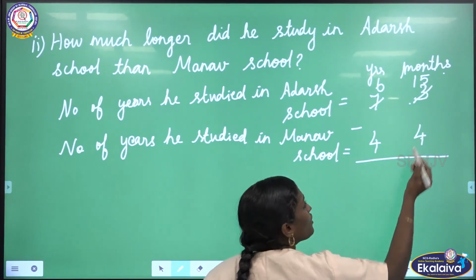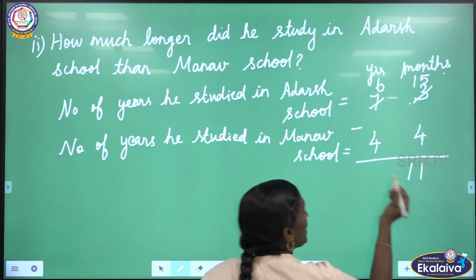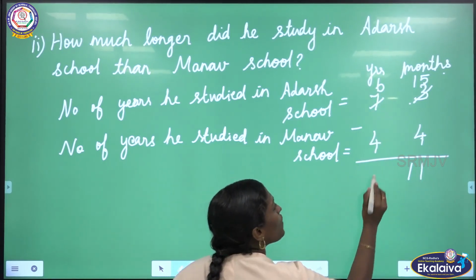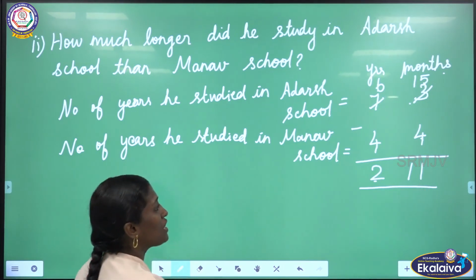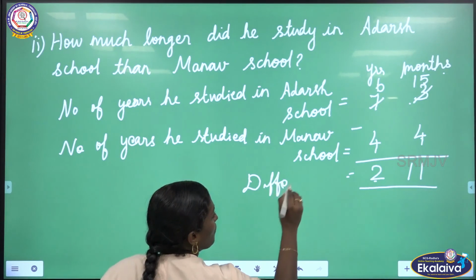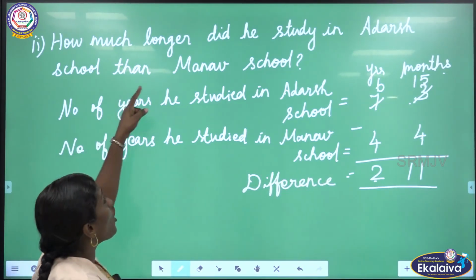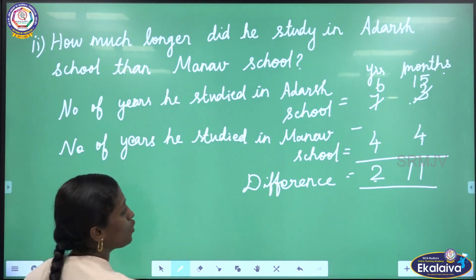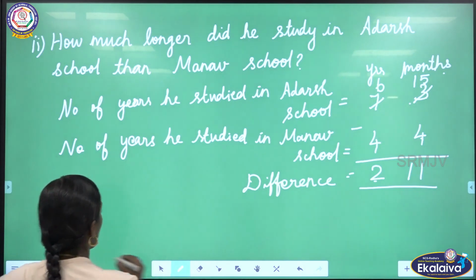From 15 we are going to subtract 4. 15 minus 4 we will get 11. Here 6 minus 4 we will get 2. So 2 years 11 months. This is the difference. So what is the question? How much longer did he study in Adarsh school? He studied 2 years 11 months longer in Adarsh school.